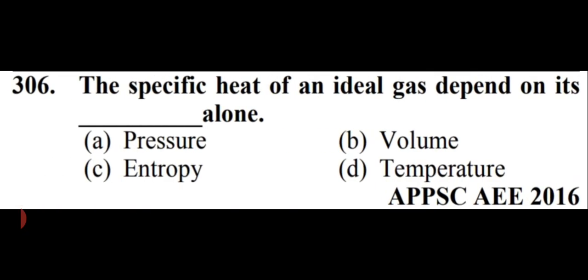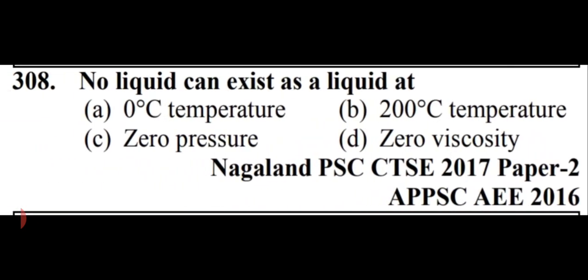The specific heat of an ideal gas depends on its pressure, volume, entropy, or temperature. So friends, the specific heat of an ideal gas depends on its temperature. That is option number D, temperature. No liquid can exist as a liquid at, options are 0 degree Celsius, 200 degree Celsius, 0 pressure, or 0 viscosity. So friends, no liquid can exist as a liquid at 0 pressure. That is option number C, 0 pressure.